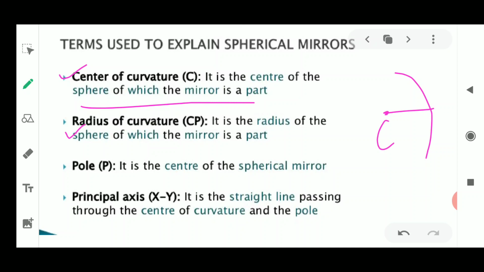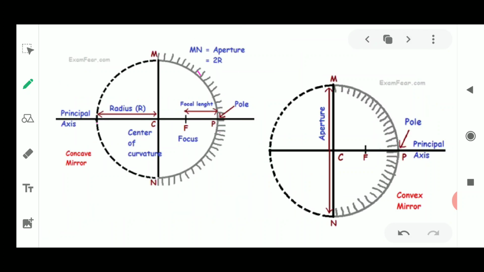It is the radius of the sphere of which the mirror is being cut. Okay, so the center of curvature is the center, this point is called C, and this line which we are drawing here from C till the circumference of this sphere is known as the radius of curvature. Okay, and now again we go on to the diagram.